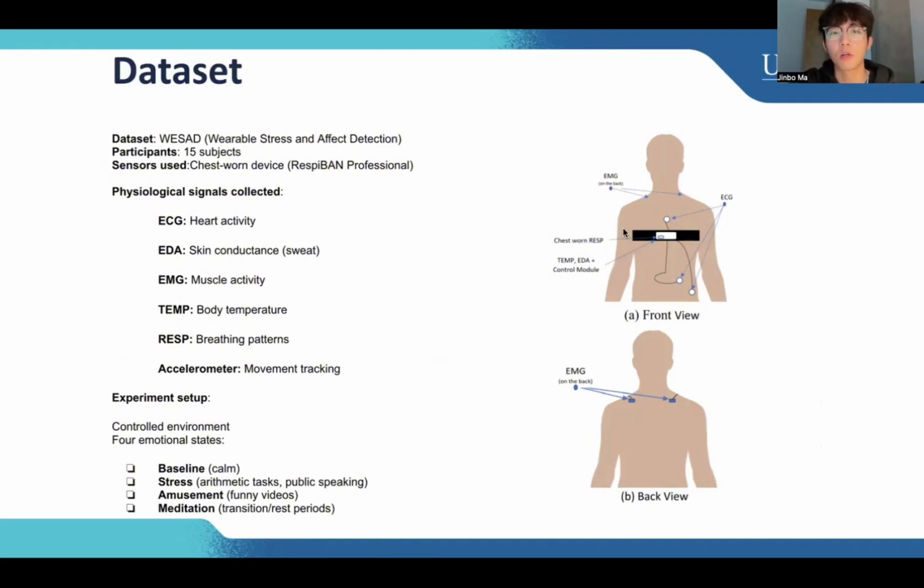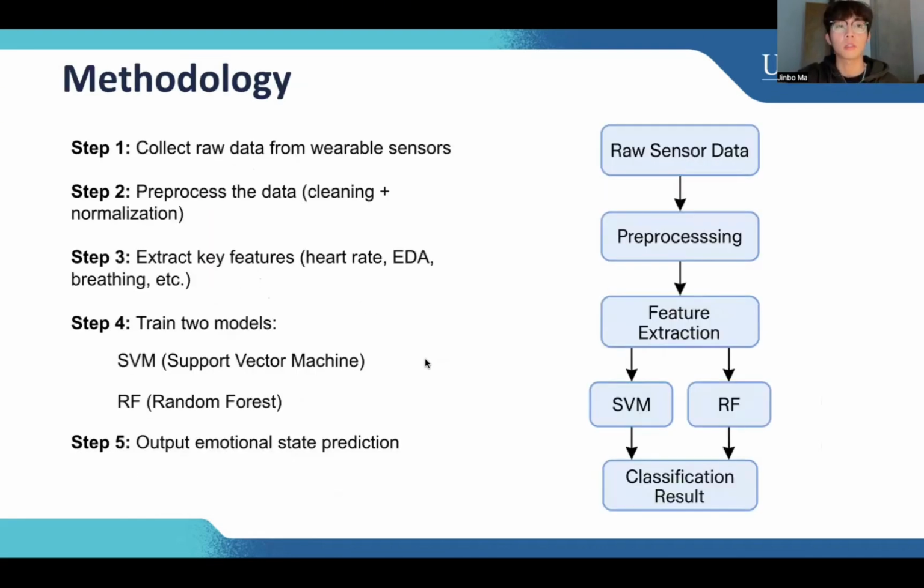I already showed you how the RespiBAN Professional works. They put a lot of sensors on your body and collect your body signals, like EMG and ECG. This is very clear in this picture. The physiological signal collector collects ECG, EDA, EMG, temperature, respiration, and the accelerometer. So they collect these six signals. They select four emotional states from this dataset: baseline, stress, amusement, and meditation.